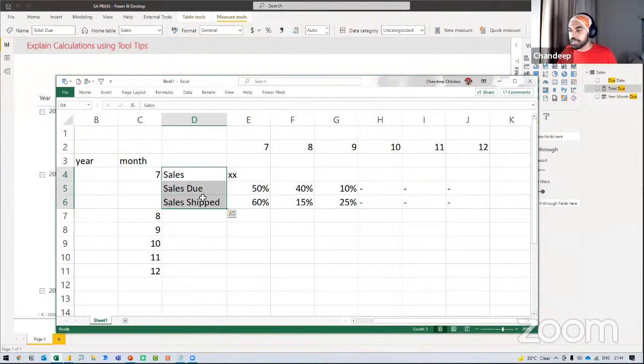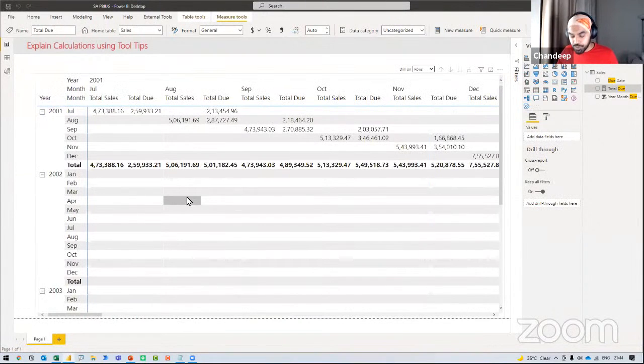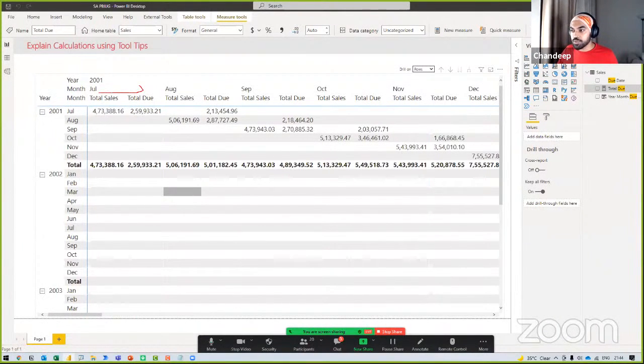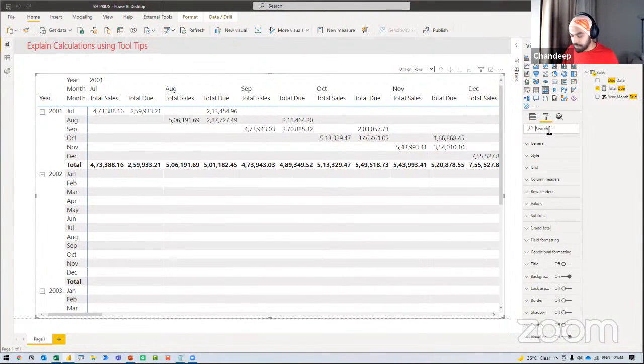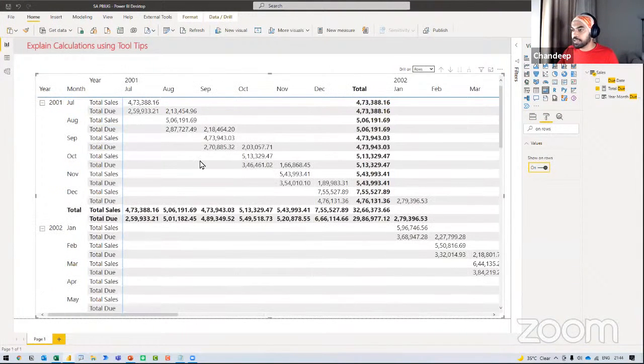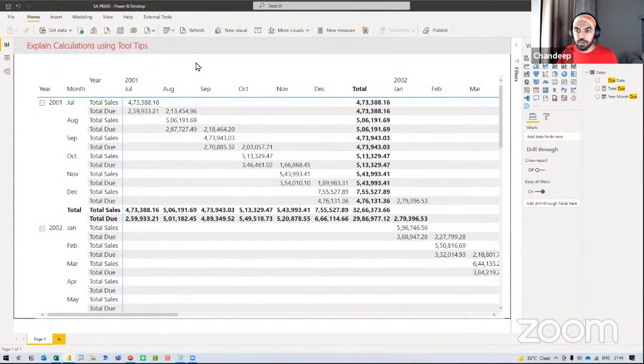All you want is this: as of now, your calculations are flowing across in the columns. This is first column, second column, first column, second column. Your columns are nothing but calculations, which are your measures, but I would like to present my measures in rows. That means underneath July, I'd like to see two calculations: one is sales and one is due. Swap that, nothing complicated. I can just click on the pivot table and go over to the format. In the format, I can say that I'd like to show my calculation on rows. I search for that, click on that, and the calculations actually come into rows.